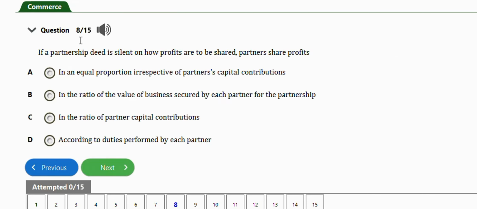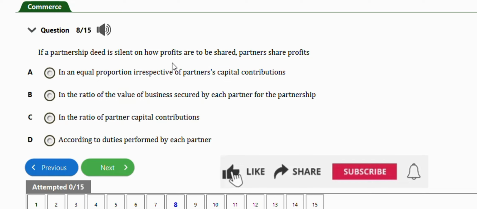This question says if a partnership deal is silent on how profits are to be shared, partners share profits in an equal proportion irrespective of partners' capital contribution, in the ratio of the value of business secured by each partner for the partnership, in the ratio of partner capital contributions, according to duties performed by each partner. The right answer is option A, in an equal proportion irrespective of partners' capital contributions.